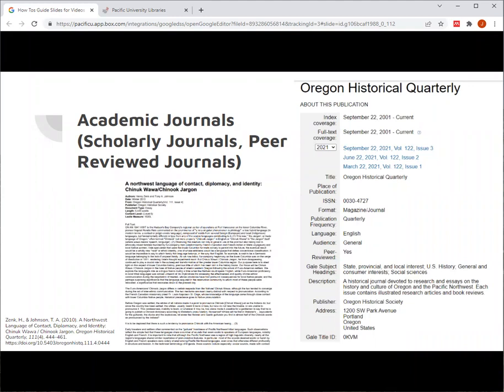When you find articles in a peer-reviewed journal, remember that only the main articles are peer-reviewed. Book reviews or opinion pieces published in those journals aren't peer-reviewed, but the main articles would be.